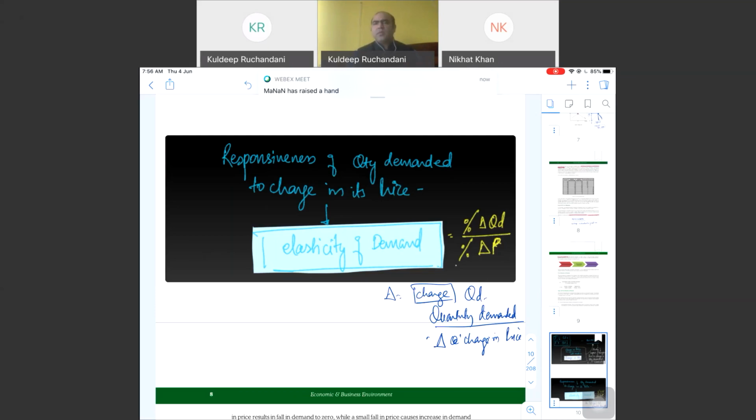Another example of inelastic demand would be railway tickets. Even if the price of railway tickets increases, there is no change in the quantity demanded. People are not going to stop traveling by trains if the government increases the price of railway tickets. Now, these are the examples of inelastic demand.